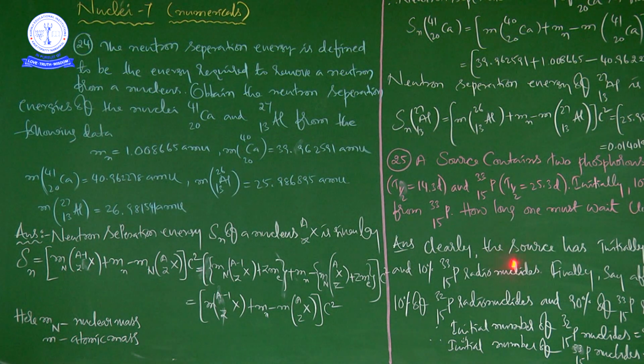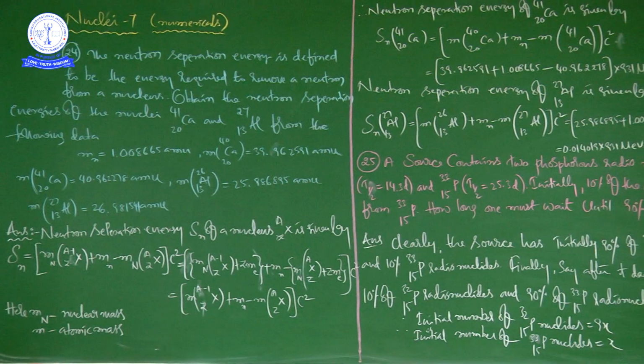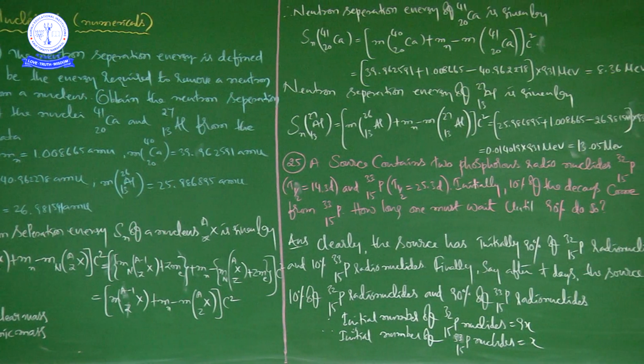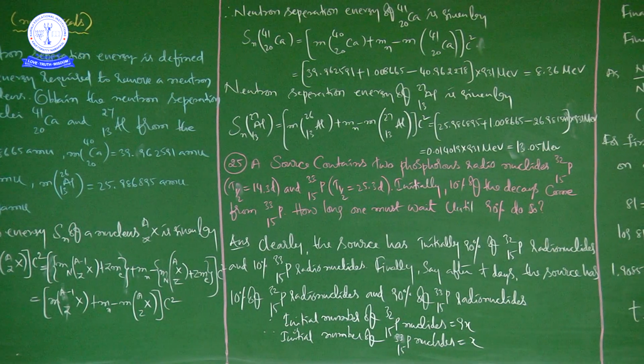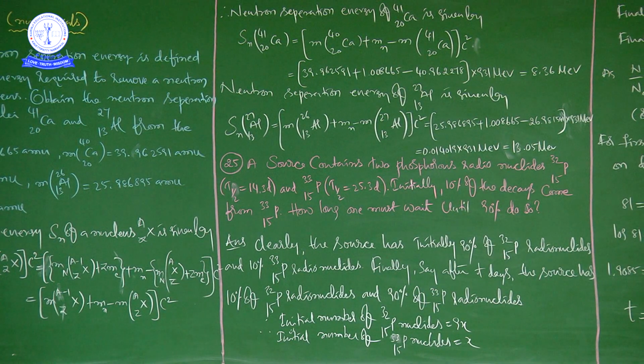Just by substituting the given data in these formulas, here we are getting neutron separation energy for calcium 41, 20 as 8.36 million electron volt. After that, the neutron separation energy for aluminum 27, 13 as 13.05 million electron volt. So after completion of that, we discuss the next problem, that is the 25th problem.